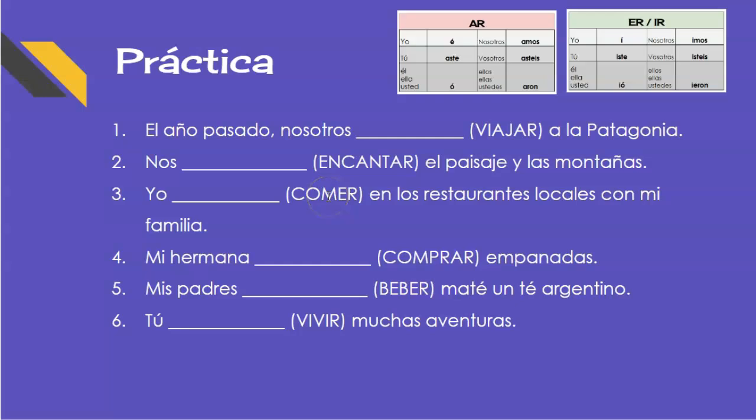I ate en los restaurantes locales con mi familia. Yo comí en los restaurantes locales con mi familia. Mi hermana, my sister, bought, AR. She's down here. She's not me or you. So, mi hermana compró, make sure you have your accent in there, empanadas.